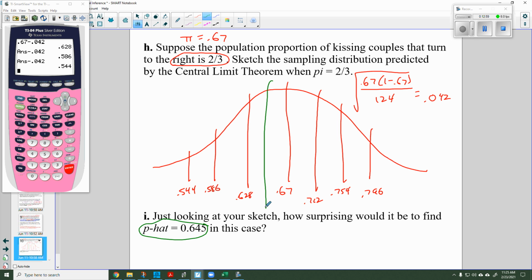And that looks a lot more reasonable to me. That's less than 1 standard deviation away from the mean. So I would say that my hypothesis of 2/3 turning their heads to the right is a much better hypothesis than my hypothesis of 1/2 turning their heads to the right.